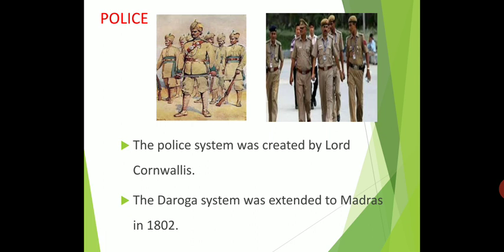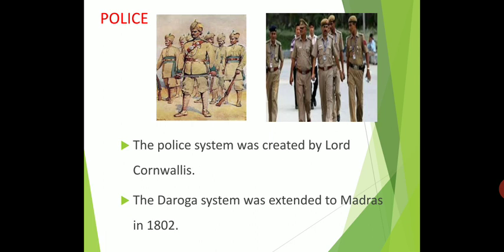Then the Daroga system was extended to Madras in 1802. One by one they extended the Daroga system, and they created police stations.